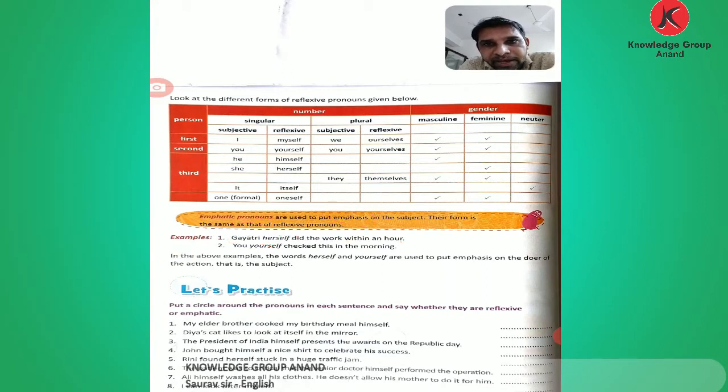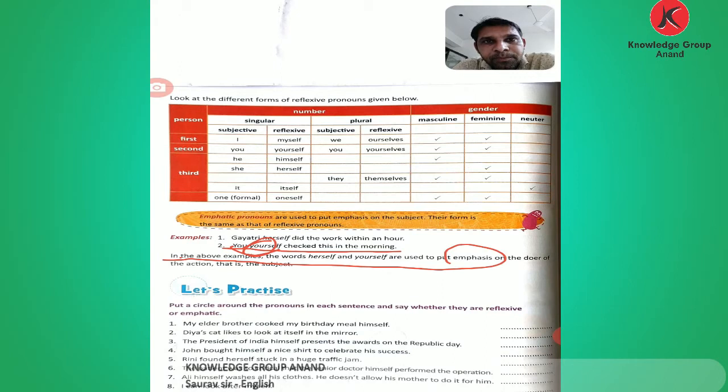Now the second example: you yourself checked this in the morning. You yourself, the stress is given here. In the above examples, the words herself and yourself are used to put emphasis on the do, that is, the subject.